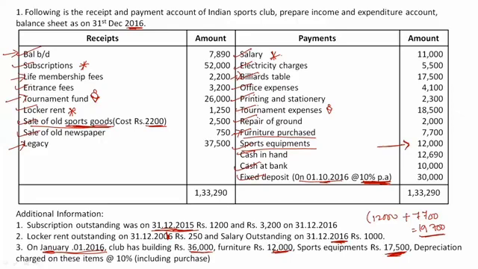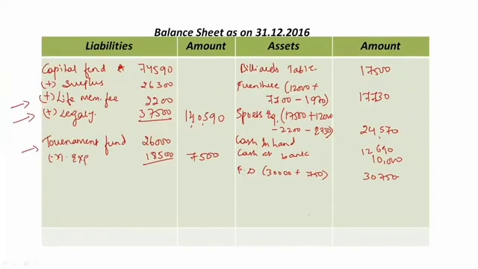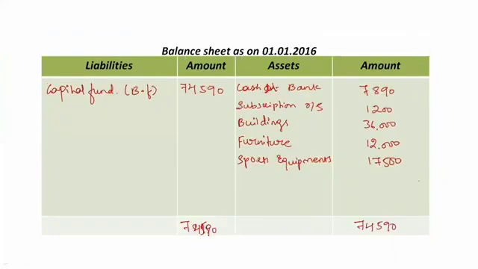So let's check whether all the adjustments have been taken in the closing balance sheet or not. We had subscription outstanding at the beginning. This is taken in the opening balance sheet, so leave it. We have subscription outstanding at the end of this year also. It's my receipt, my income, so we need to take it once again in the closing balance sheet, as outstanding subscription 3,200 rupees.